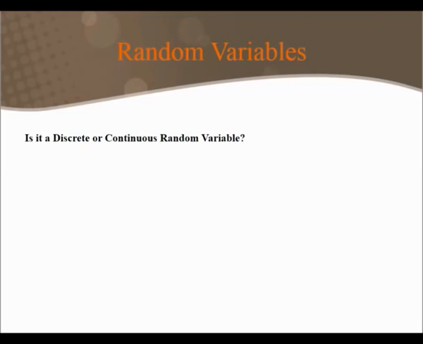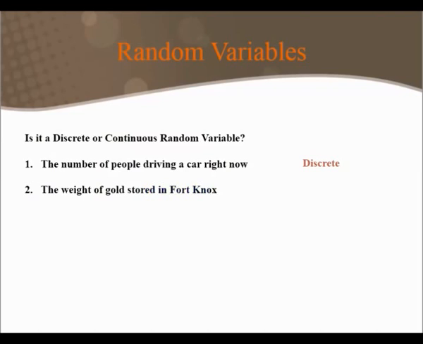Is the following a discrete or continuous random variable? The number of people driving a car right now. Well, since we could actually count up the number of people driving a car right now, this would be a discrete random variable. The weight of gold stored at Fort Knox. Well, the weight could take on any value between two integers, so we'd consider this to be a continuous random variable.